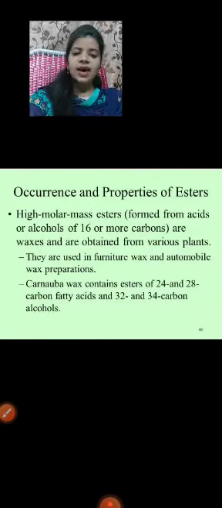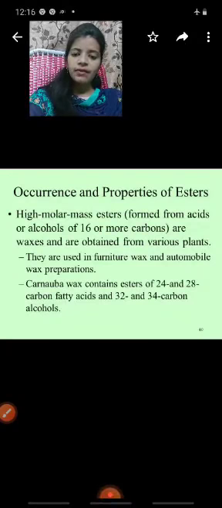They are waxes and are obtained from various plants. They are used in furniture wax and automobile wax preparations. Wax contains esters of fatty acids with 24 and 28 carbons and alcohols with 32 and 34 carbons.